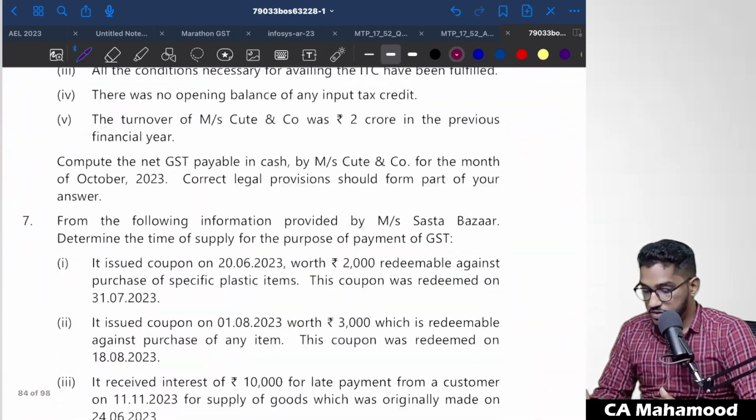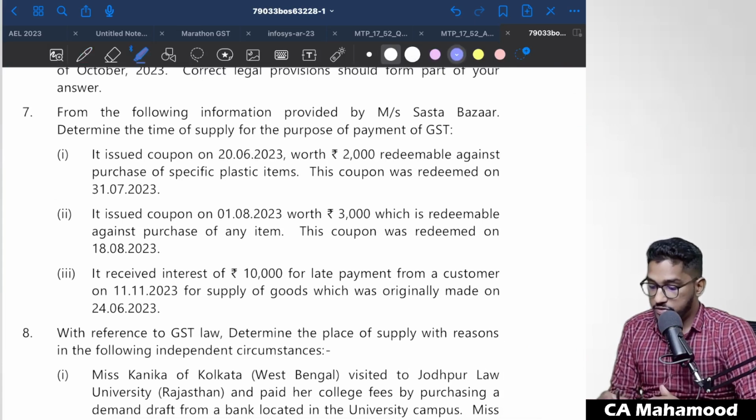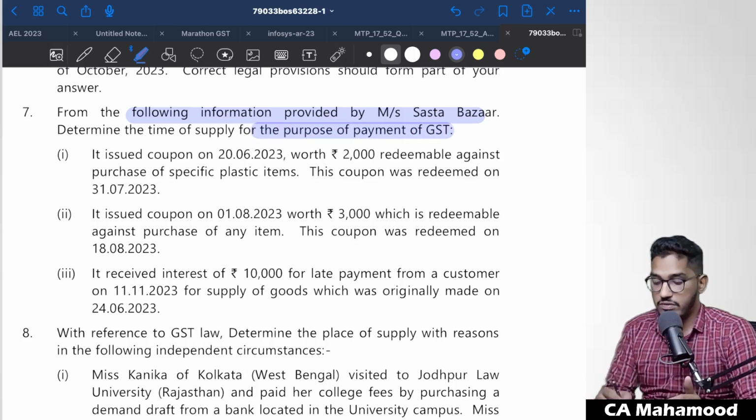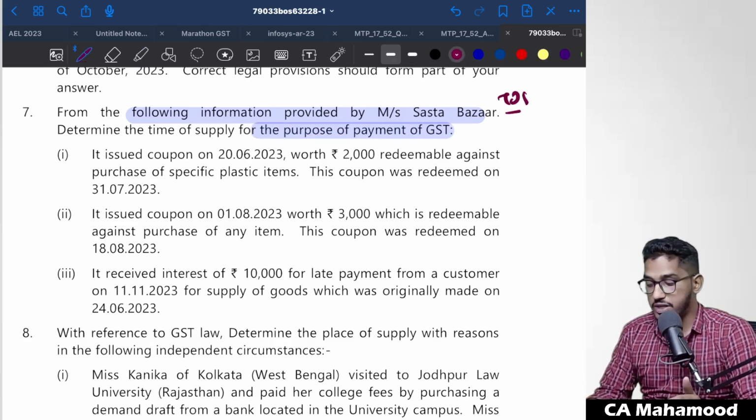Right, so coming to the next question. From the following information provided by Sasta Bazaar, determine the time of supply for the purpose of payment of GST. This question is from the chapter time of supply. They have given 3 cases, and in these 3 cases we have to determine the time of supply.